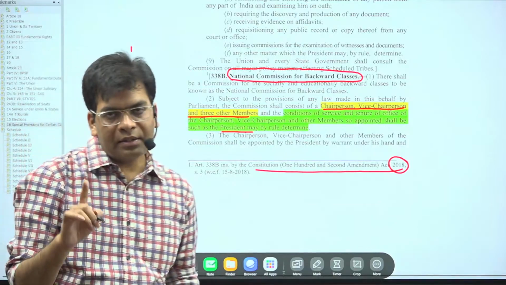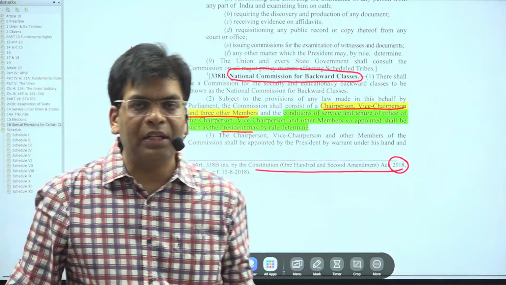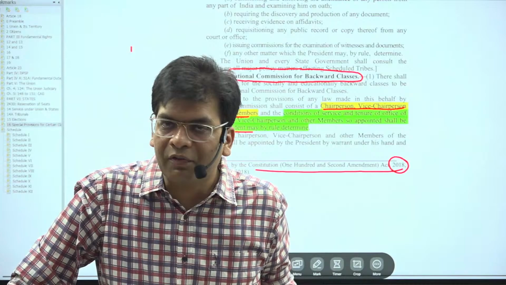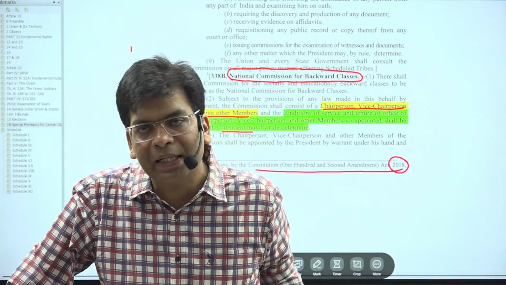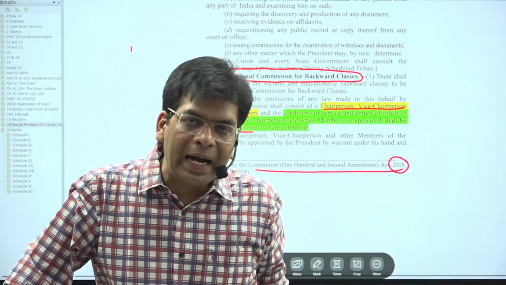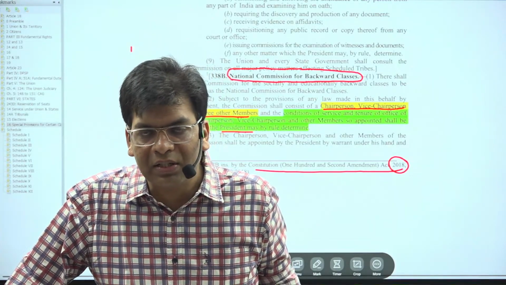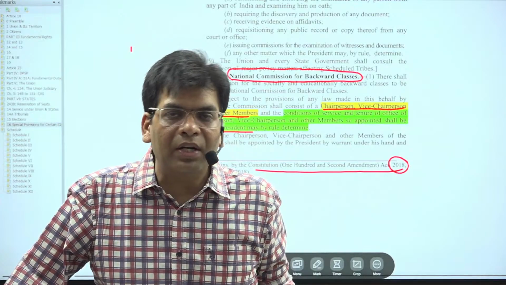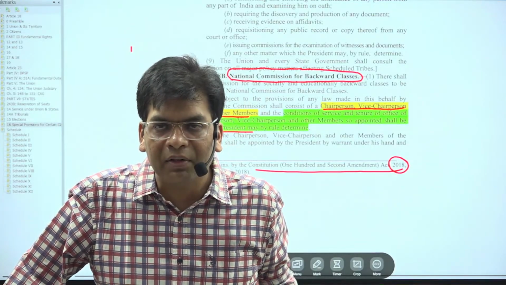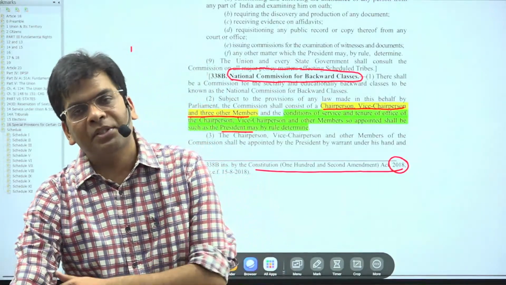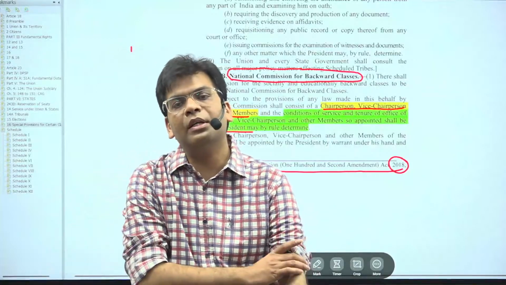Who recognizes SCs and STs? It is done by presidential notification, and after that Parliament has the authority to add or remove any name from the list of SCs and STs at the state level as well as at the central level. In the case of the state level, the President will have to consult with the governors.